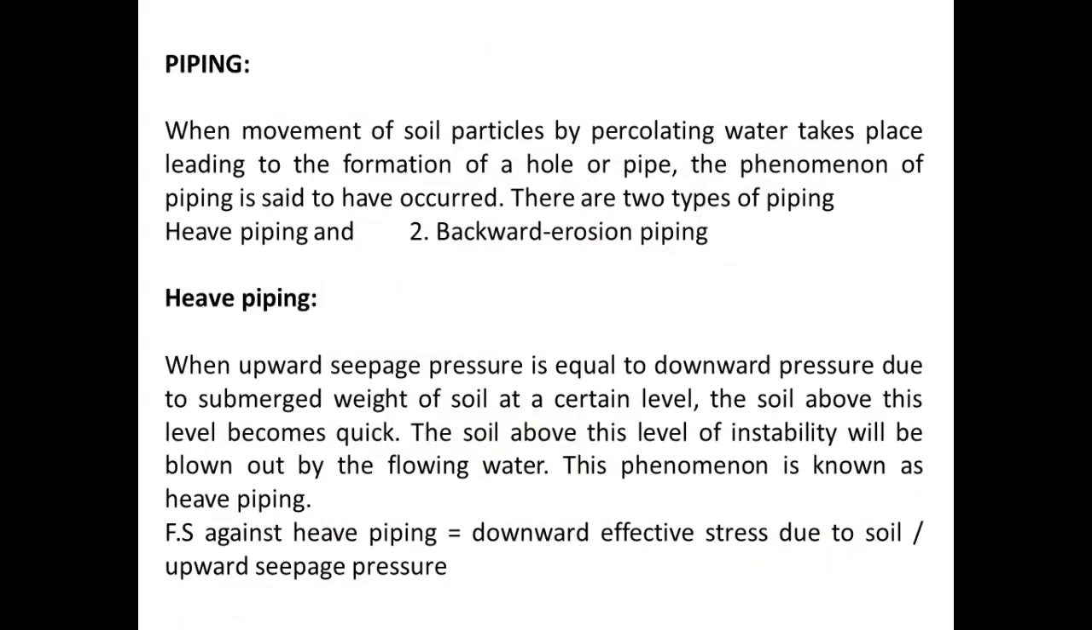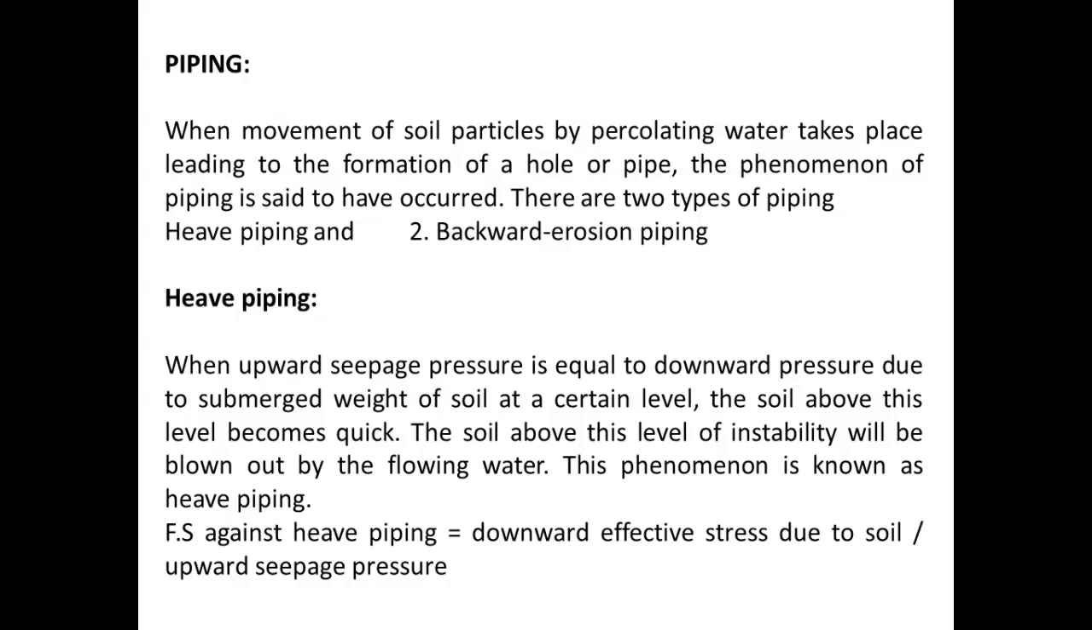Then another topic is piping. When movement of soil particles by percolating water takes place, leading to the formation of a hole or pipe, the phenomenon of piping is said to have occurred. There are two types of piping: heave piping and backward erosion piping. So what is this heave piping? When upward seepage pressure is equal to downward pressure due to submerged weight of soil at a certain level, the soil above this level becomes quick.